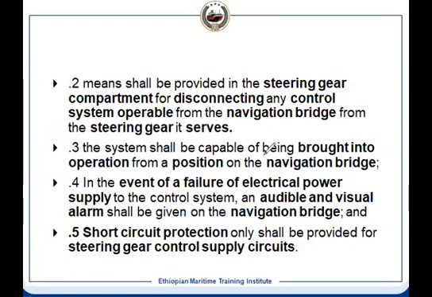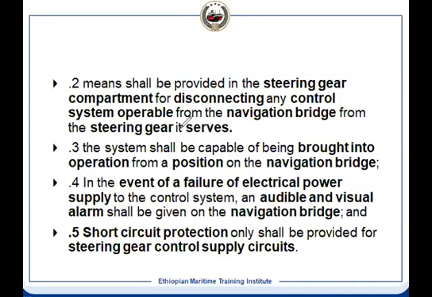compartment. So control system, we should be able to disconnect from the steering gear compartment. Like when you test the emergency steering, we switch off the autopilot from the steering compartment. We can do that. It means what we have done, that is the control system we have switched off. So this, like the operation from the navigational bridge, it should be brought into operation from the navigational bridge also. In the event of failure of the power, audible visual alarm on the navigational bridge, and short circuit protection has to be there for the electrical circuit.